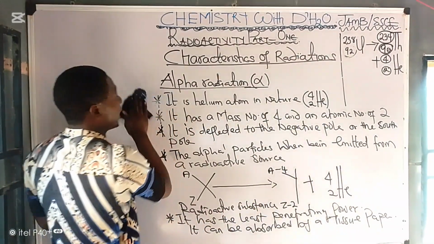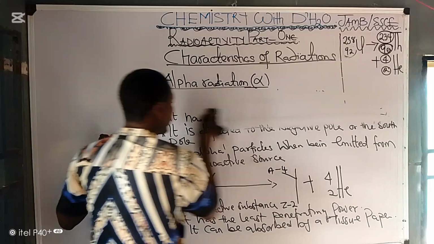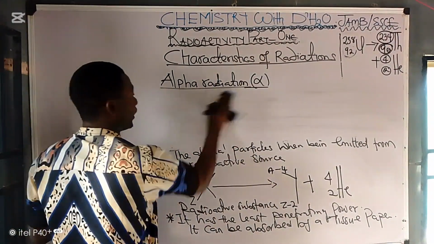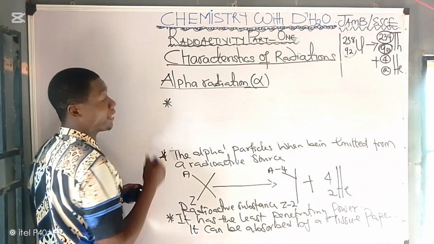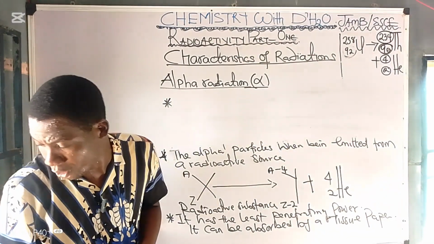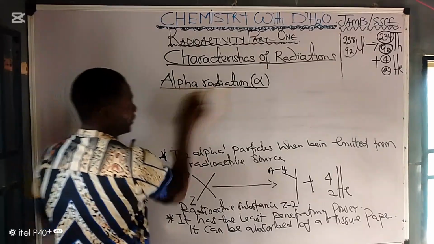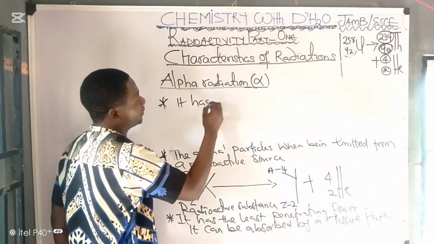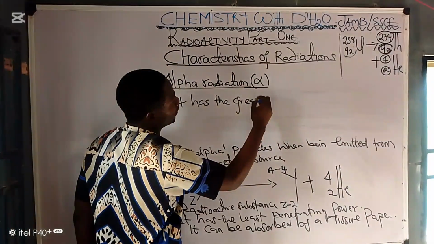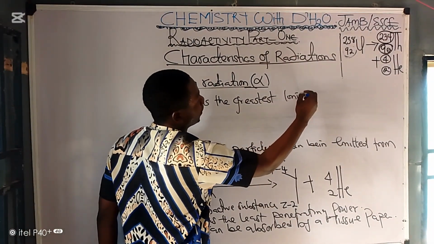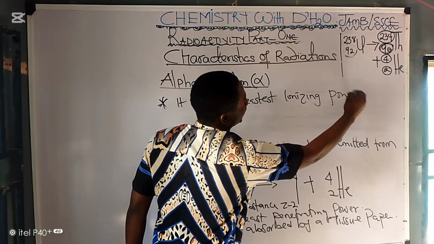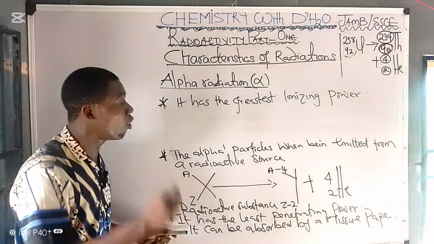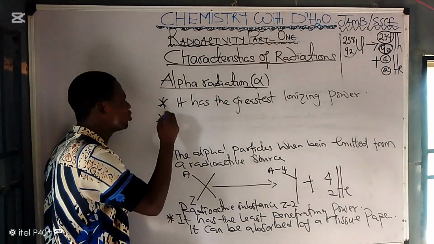Another interesting characteristic of the alpha particles is that it has the greatest ionizing power. It must be noted. It has the greatest ionizing power. Yes, it has the greatest ionizing ability of all radiation.